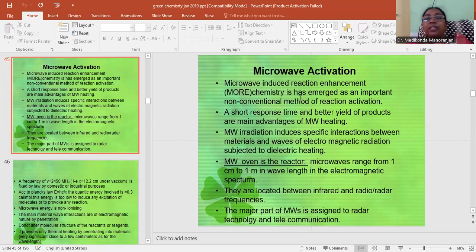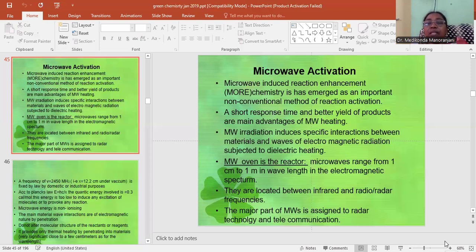Microwave induced reaction enhancement, that is MORE chemistry, has emerged as an important non-conventional method of reaction activation. It involves a short response time and better yield of products. These are the two main advantages of microwave heating. Microwave irradiation induces specific interactions between materials and waves of electromagnetic radiation subjected to dielectric heating. In this, the microwave oven is considered as the reactor.